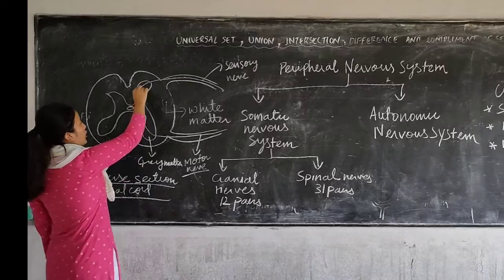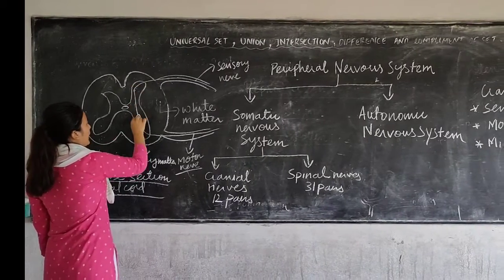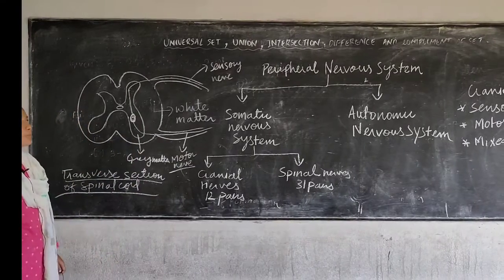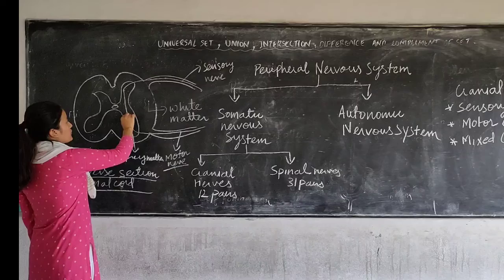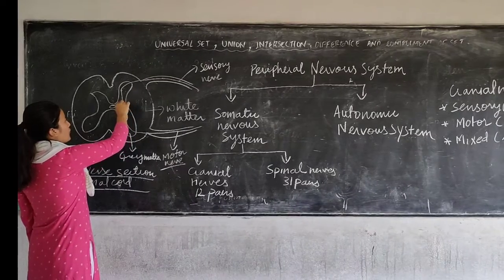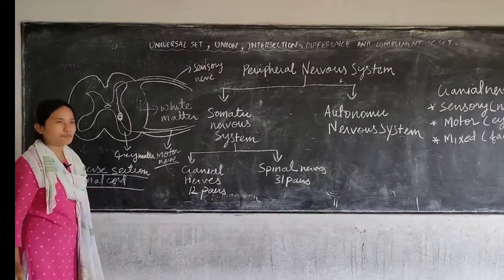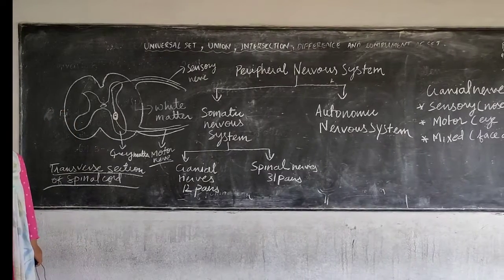For regulating the sensory nerve with the motor nerve, you have a mixed nerve in between, okay. So the function of the mixed nerve is that it forms a bridge between the sensory nerve and the motor nerve. So that's all about the structure of your spinal cord.